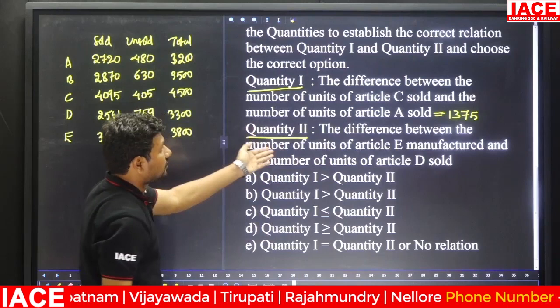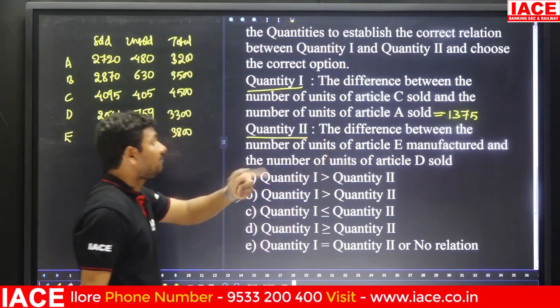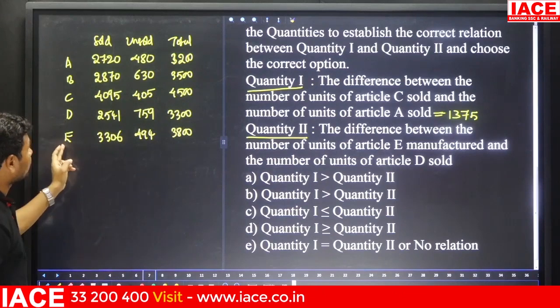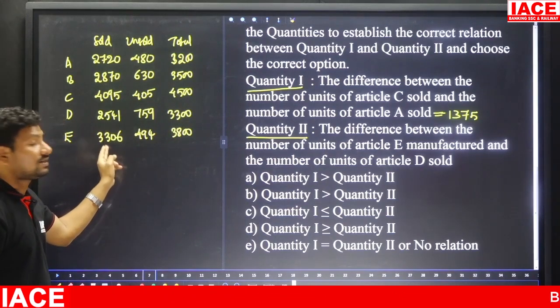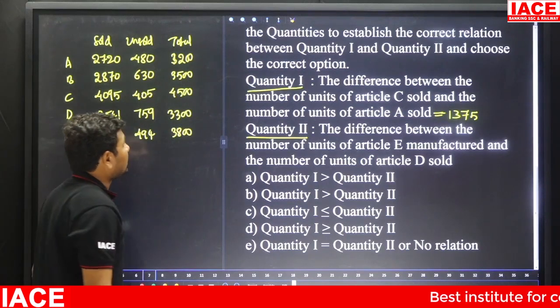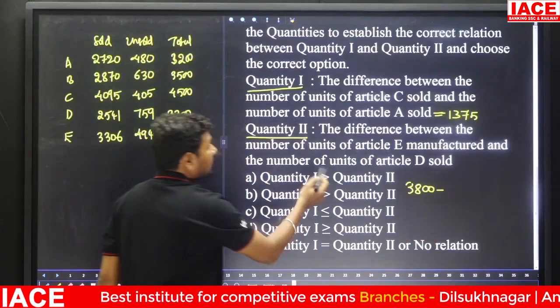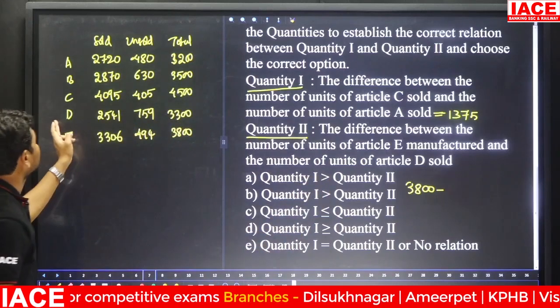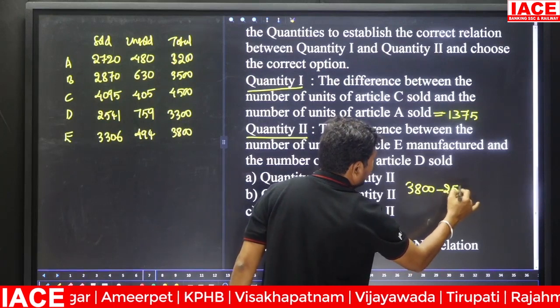1375. Next, quantity 2: the difference between the number of units of article E manufactured. E manufactured is how much? 3800. In this, sold value 3306 and unsold value 494. Then manufacturing value is 3800, minus the number of units of article D sold. D sold value is how much? 2541.